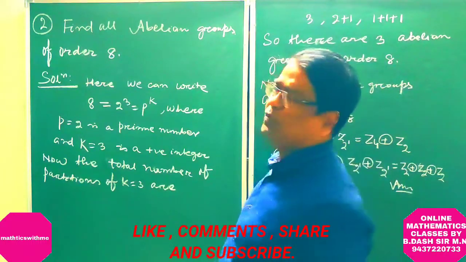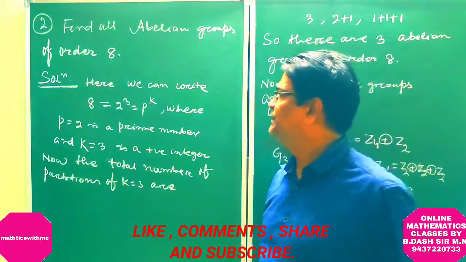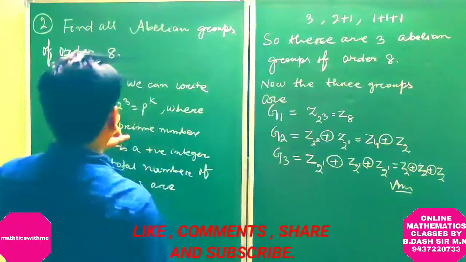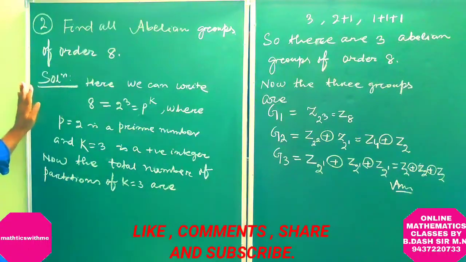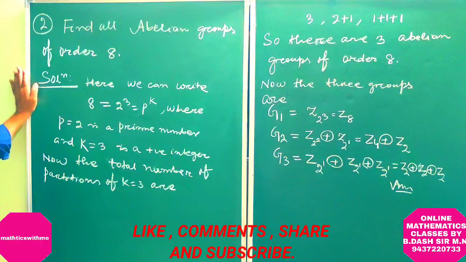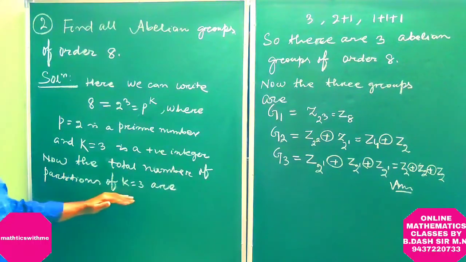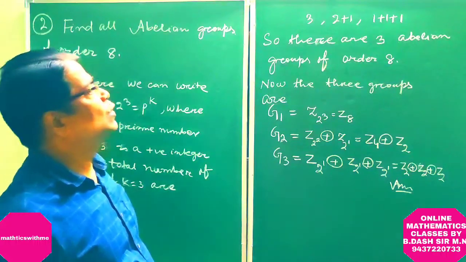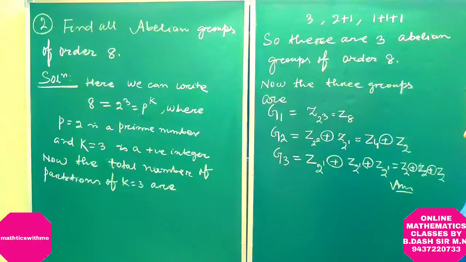So in this question we have to find all abelian groups of order 8. Here we can write 8 is equal to 2 cubed, which is p to the power k, where p is a prime number and k is equal to 3, a positive integer. Now the total number of partitions of k equal to 3 are 3, 2 plus 1, 1 plus 1 plus 1. So there are 3 abelian groups of order 8.